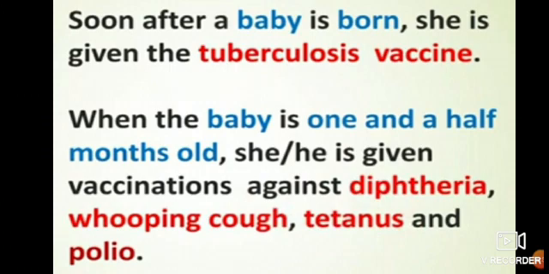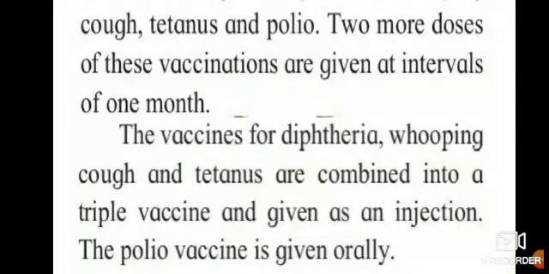As the baby is born, your mother must be knowing about it. She is taken to the hospital, municipal hospital or private hospital, and the baby is given the tuberculosis vaccine on the hand. When the baby is 1.5 months old, she or he is given vaccinations against diphtheria, whooping cough, tetanus and polio. Your parents must have given these to you too when you were small. If these vaccinations are given to us, nothing will happen to us.